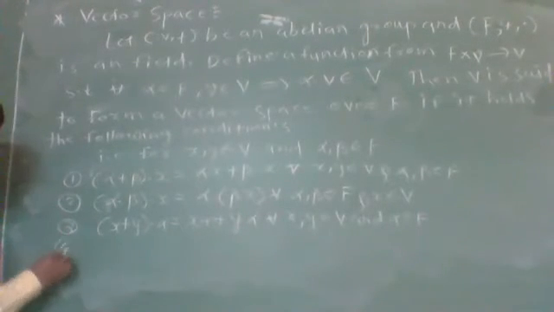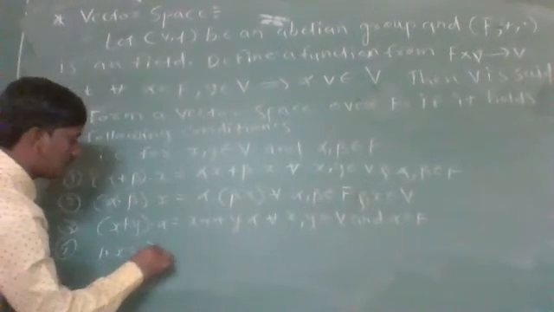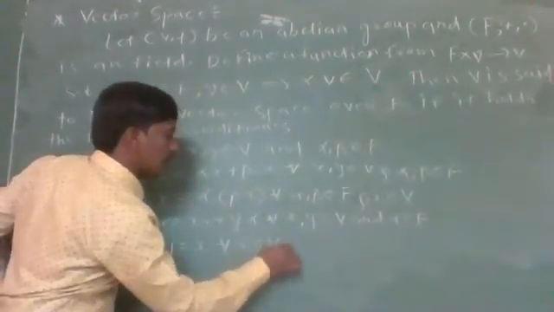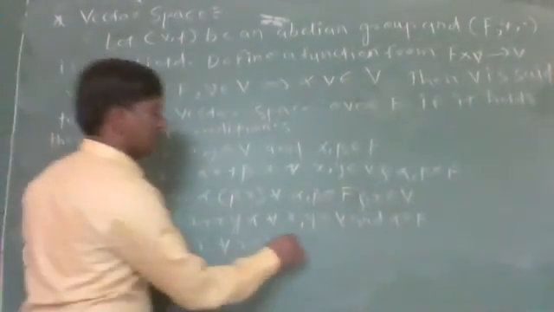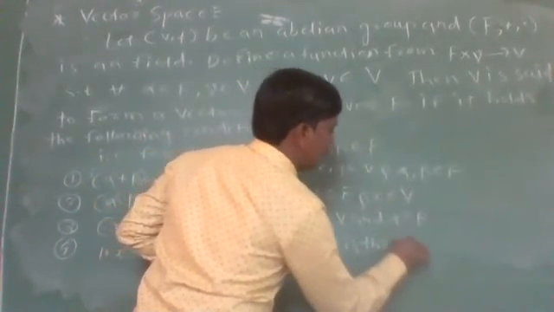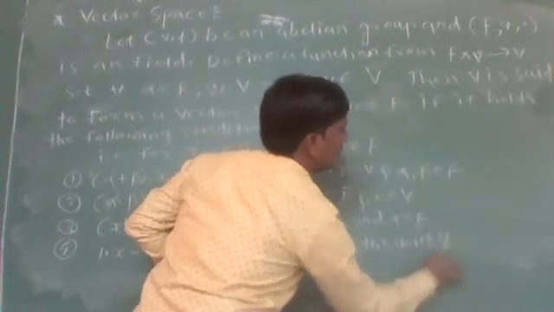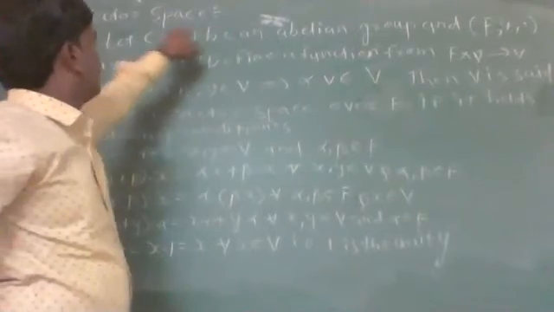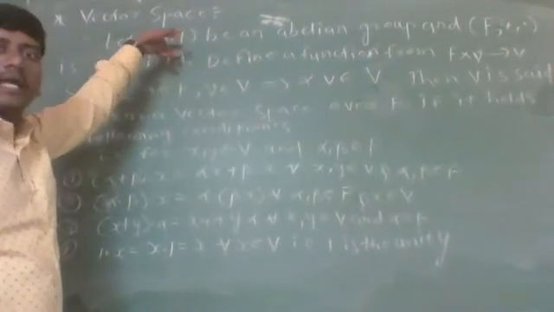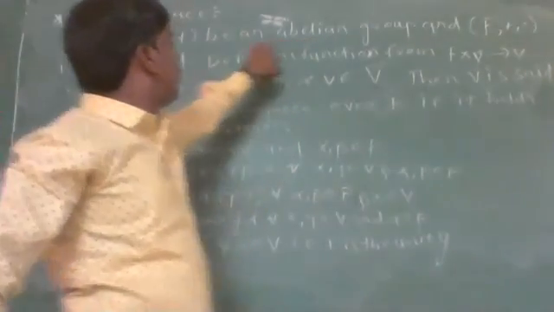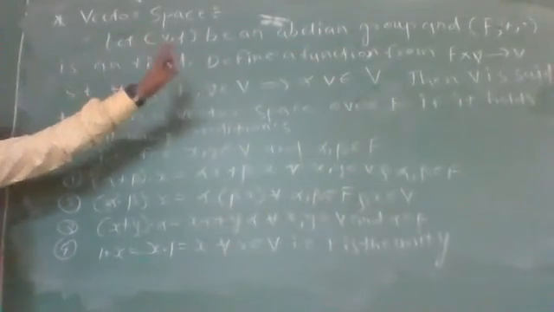That is, 1 dot x will be equal to x dot 1 equal to x for all x belonging to V. That is, 1 is the unity, then we say that V is a vector space over the field F. That is, V plus be an abelian group. That is, a non-empty set V is an abelian group with respect to addition, and F be a field with respect to two binary compositions plus and dot.